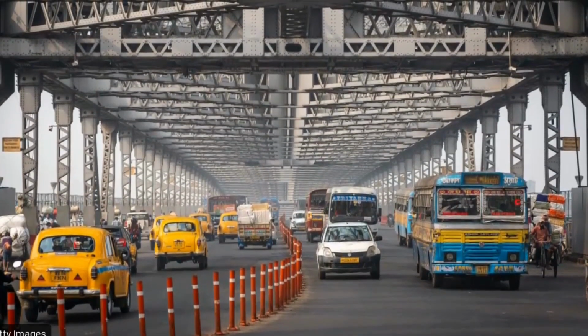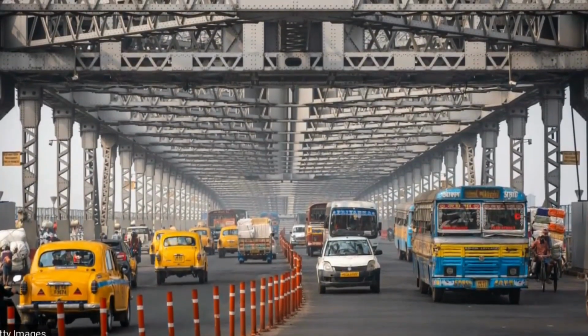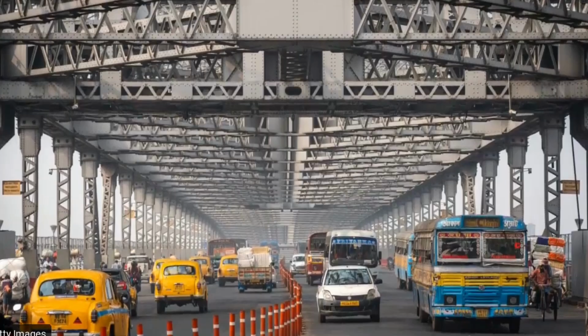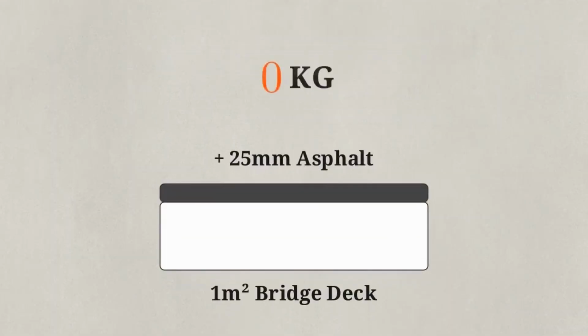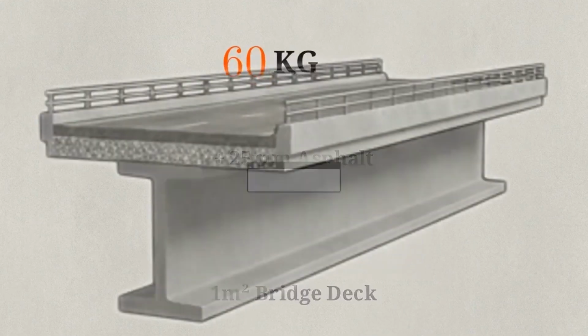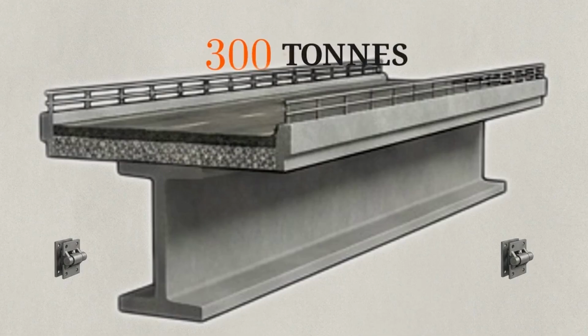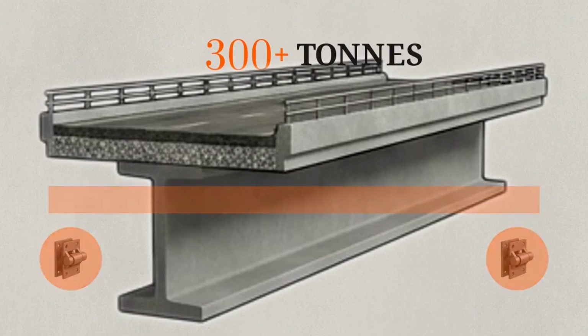A flooded driveway is a local crisis, but applying this same shortcut to a suspended flyover pushes the risk into the realm of infrastructure failure. Every 25 millimeters of extra asphalt adds nearly 60 kilograms of permanent, uncalculated weight for every square meter of the bridge deck. Across an entire span, decades of repaving add dozens of metric tons of uncalculated stress to the primary